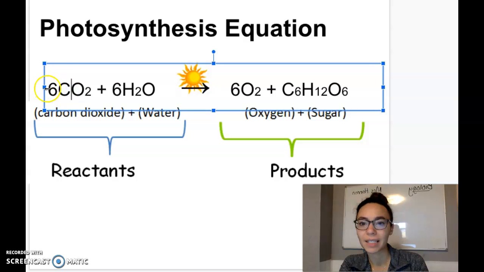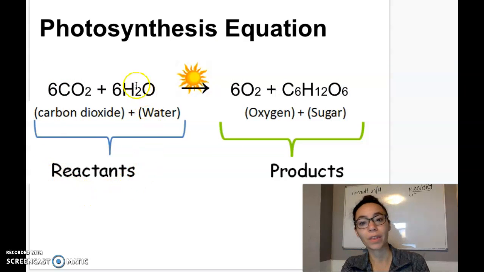We've got 6 times 2 oxygens, so that's 12, plus 6 more, right? So that's 18. So we've got 6 times 2 plus 6 more on this side. Okay, so again, we're not gaining or losing any oxygens. We're just rearranging the atoms into a different form. Okay, that's really important to pay attention to.